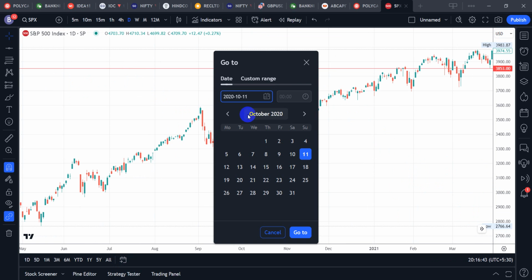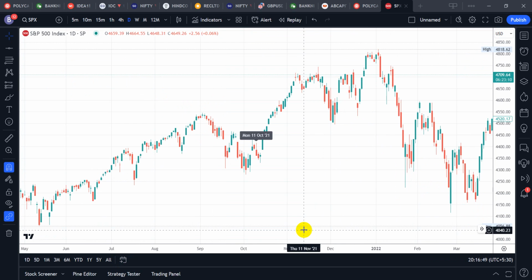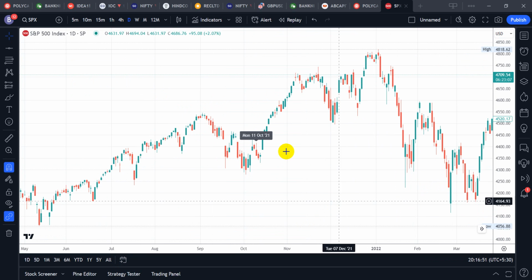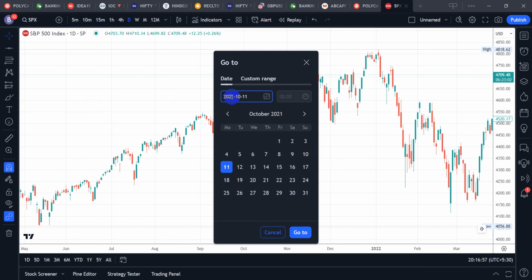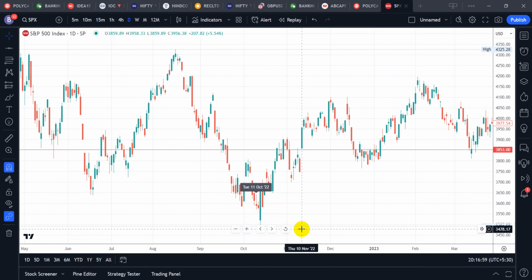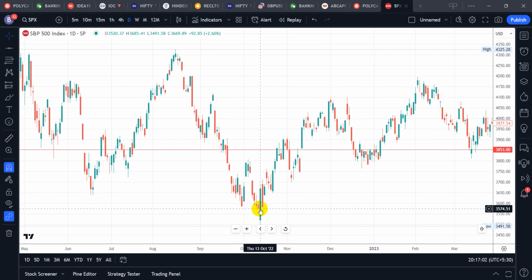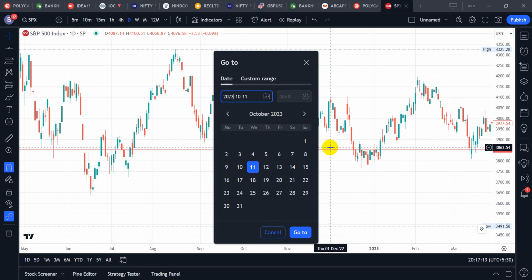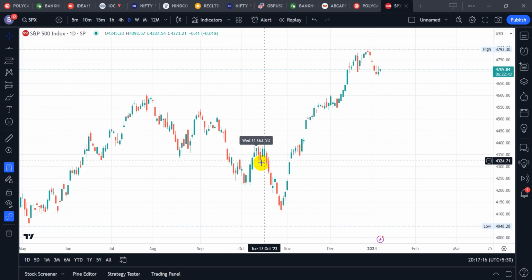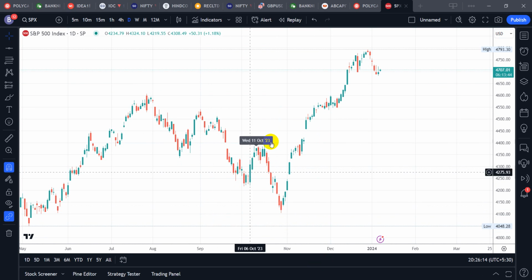Then 2021. These simple things work quite nicely. See again, a small top and a rally. And let's go to 2022. In 2022 again, see, it made a perfect bottom around 11th-12th October, and from there a big rally came, right? And similarly 11th October 2023, let's see. You just have to go back and see the chart. See again, a major top, and from there a big fall. So this is about the S&P.